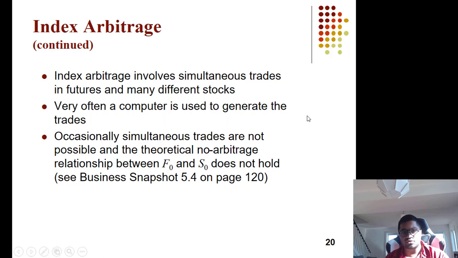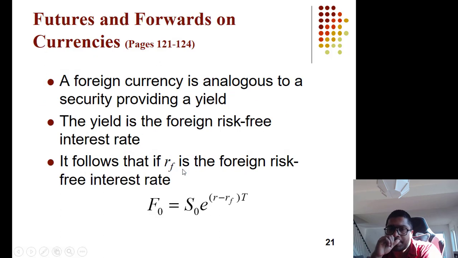Very often a computer is used to generate trades, because if you are trading on the S&P 500, you have to buy and sell 500 stocks. That's not possible manually. Occasionally simultaneous trades are not possible and there could be no arbitrage relationship. So in real life arbitrage may not be that easy.